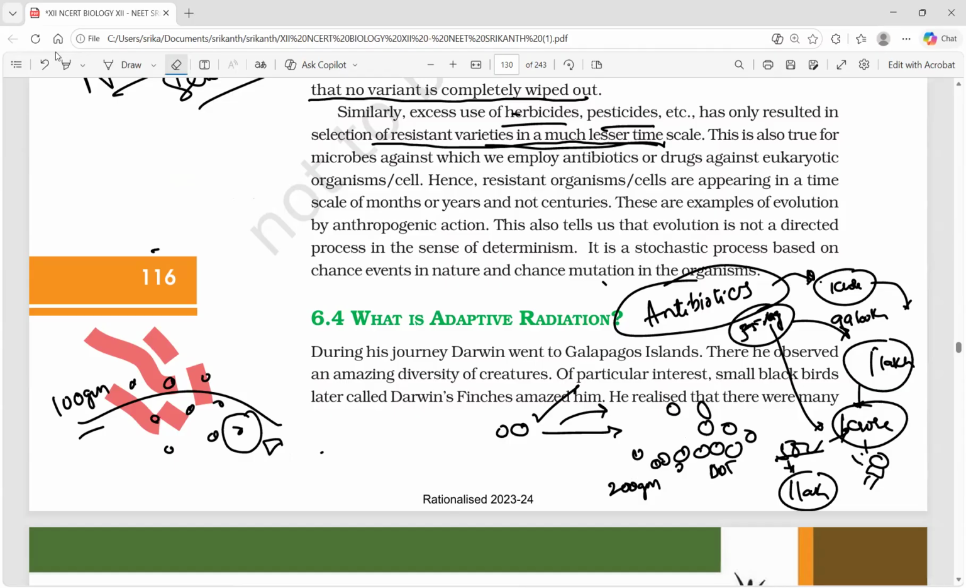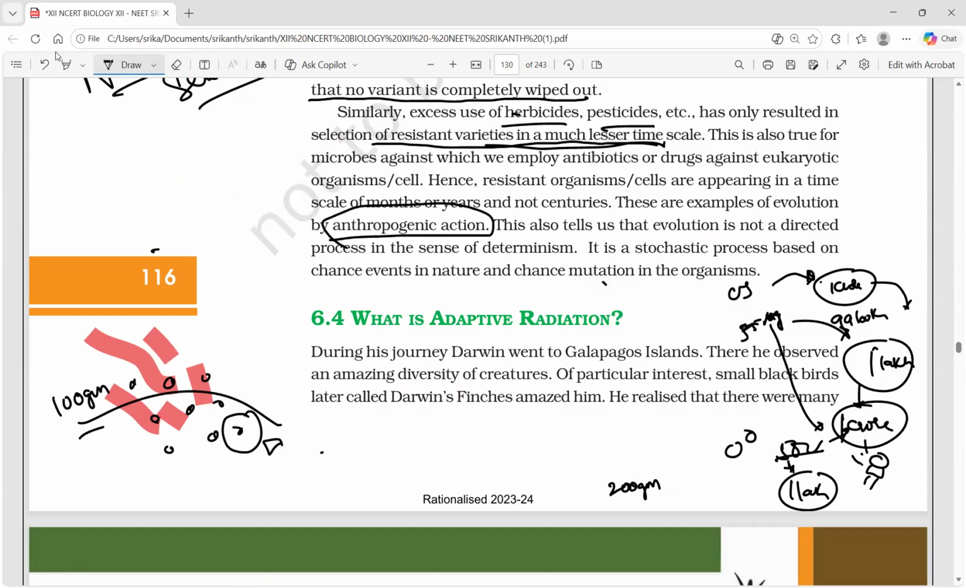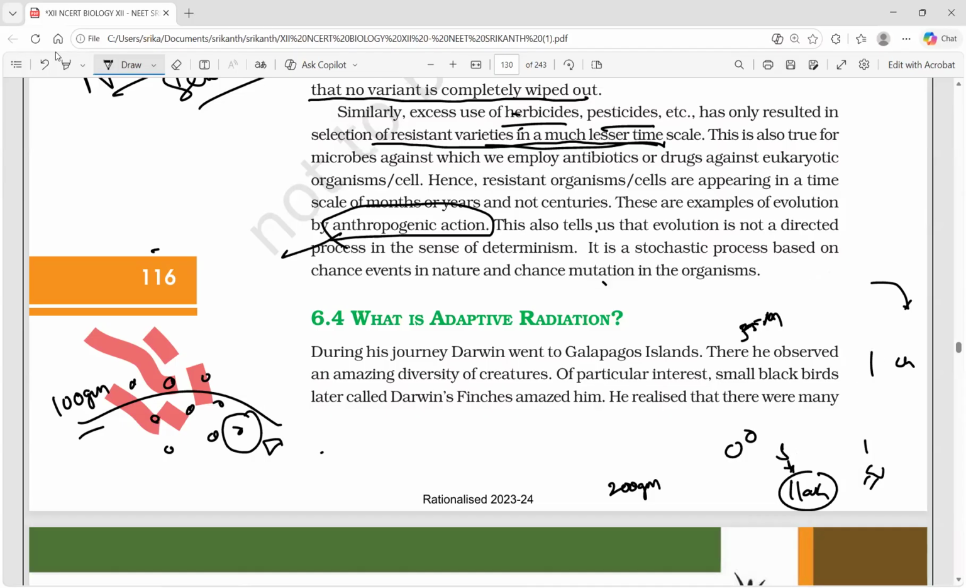So all these are human created varieties, we can say. If you created antibiotic resistant bacteria, you are also creating anthropogenic action, we can say. All these actions are human created. All are examples of evolution by anthropogenic action. Herbicide, pesticide, earlier said variety of dogs, variety of plants, all are examples of anthropogenic action.